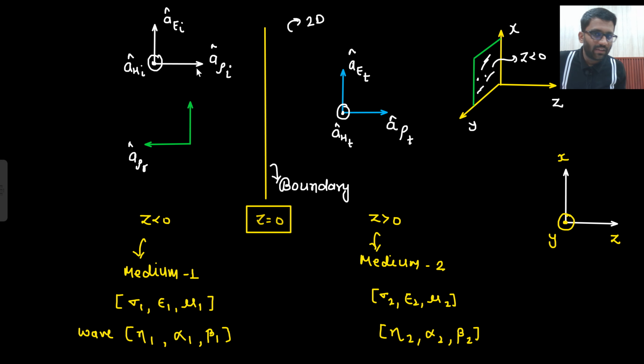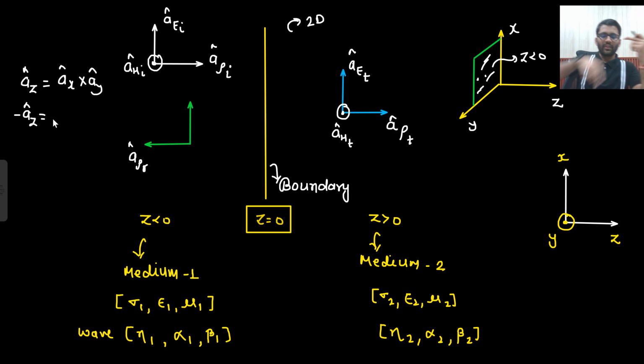So initially it was traveling in the positive z direction, right? From z less than 0 to z greater than 0 it was going. And what was the direction of the electric field? That was Ax cap. And what was the direction of the magnetic field? That was Ay cap. Now it has changed, right? Now it is traveling in the minus z direction.